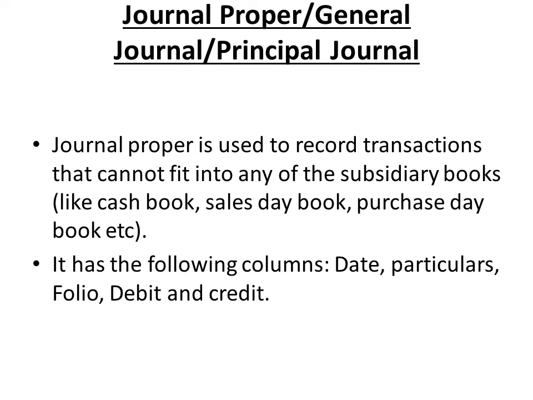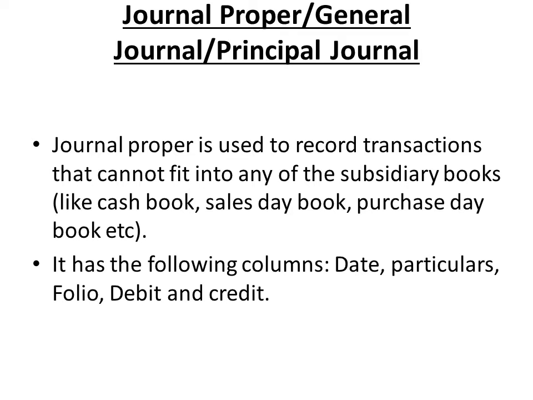The next one we have is the journal proper, or you call it the general journal or principal journal. Now we have some transactions that cannot fit into other subsidiary books. So such transactions that do not have any place in any of the other subsidiary books are usually recorded in this general journal. That's why we say journal proper is used to record transactions that cannot fit into any of the subsidiary books.